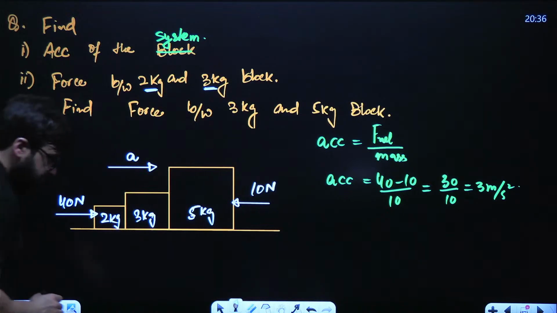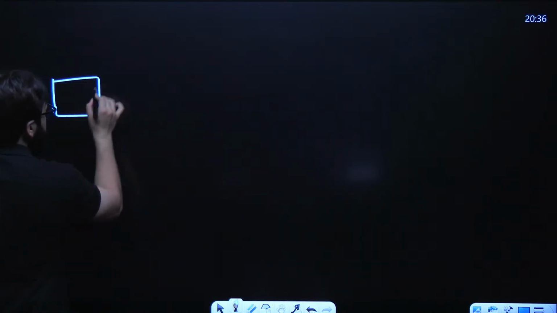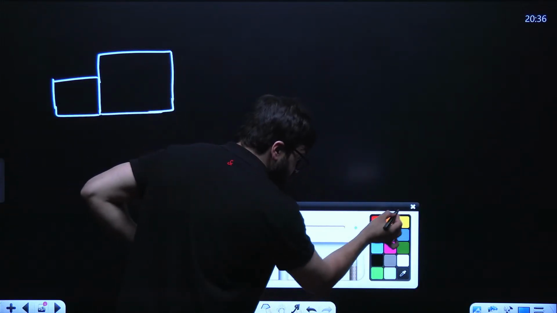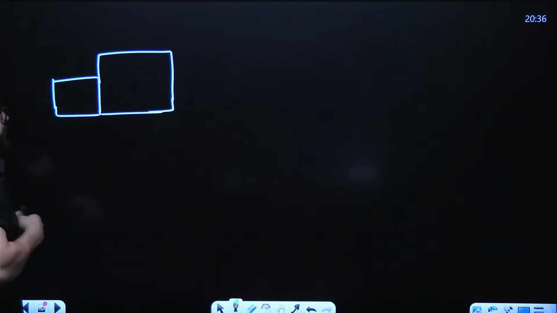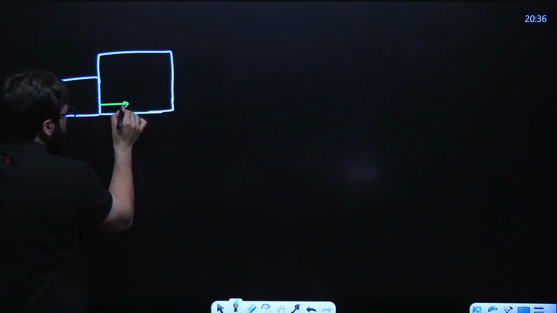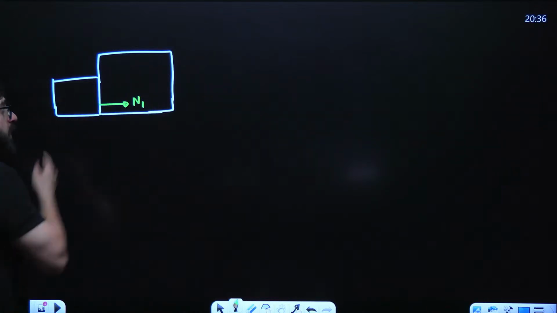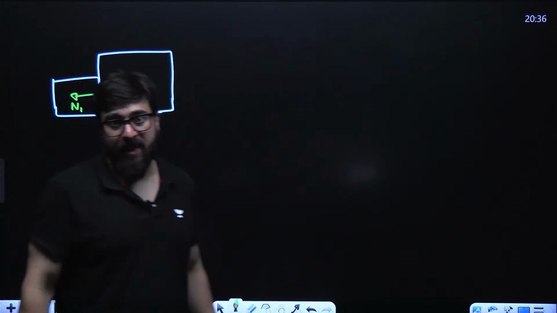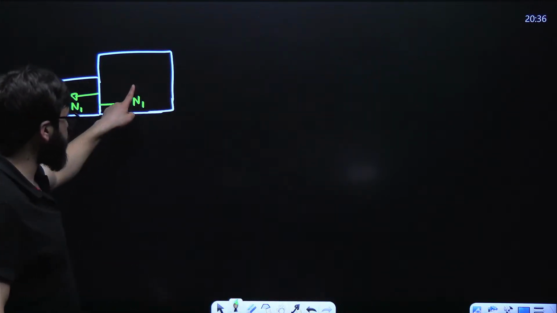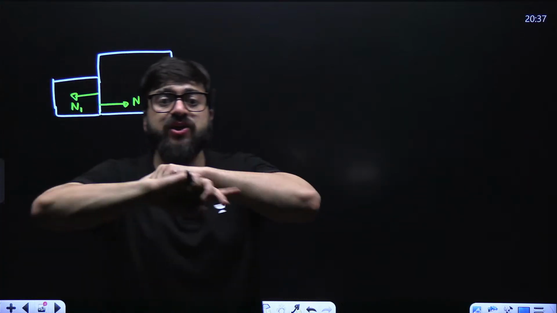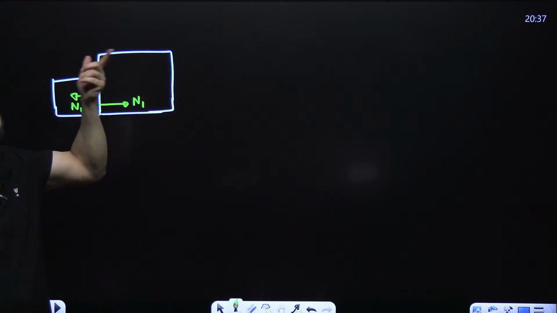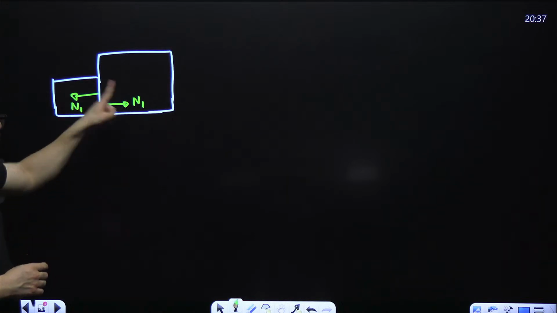Guys, see. I'll make the figure over here. This is, let's suppose, 2 kg. And this is, let's suppose, 3 kg. I would want you guys to listen to me very carefully. This will apply the normal force on this one. Let's call that N1. This will apply the normal force on this one. That will also be N1, because we know that if this applies 10 Newton on this one, this will also apply 10 Newton. But the direction will be opposite. And these two normal forces are acting on two different bodies. We have to find the force between these two.